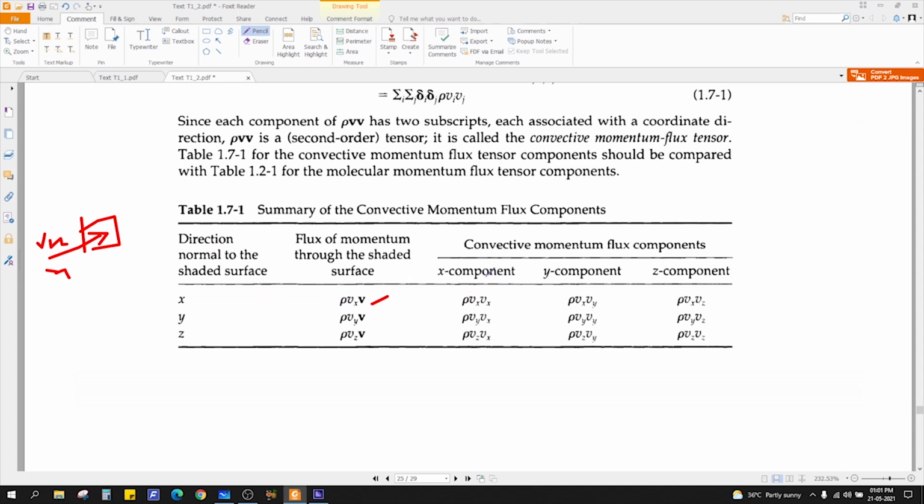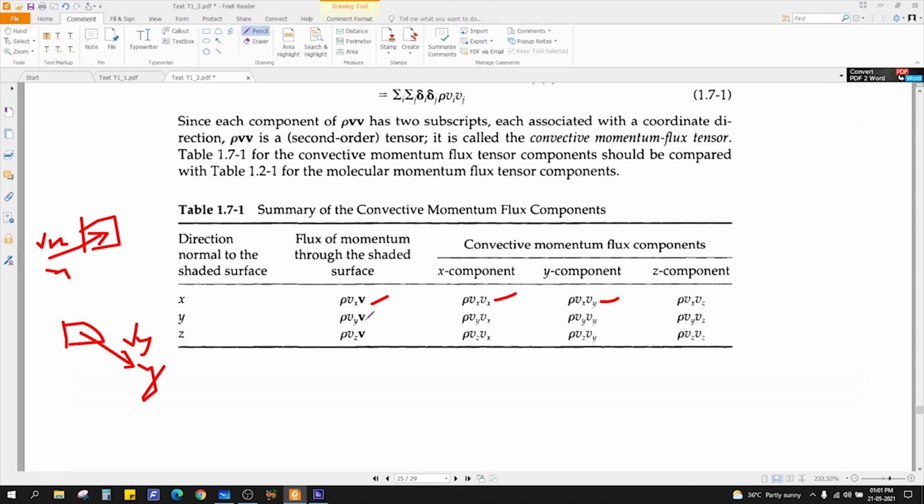Again you have the x component, rho vx vx, rho vx vy. If you are talking about the normal in y direction, then the momentum flux will be rho vy v, because the fluid component is vy.